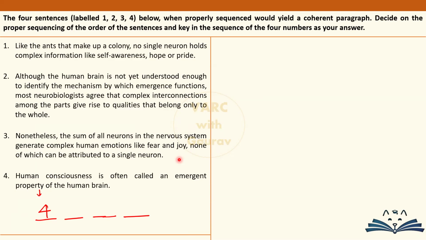ये आपको कहाँ मिलेगा? Can a single neuron do it, या फिर नहीं, एक सिंगल न्यूरॉन के बस की बात नहीं है, you need a ton of neurons working together to do that. ठीक है. So 4 definitely kickstarts the discussion. Then looking at the remaining sentences, यहाँ पर it is very clear that sentences 1 and 3 are a solid pair, 1 and 3.